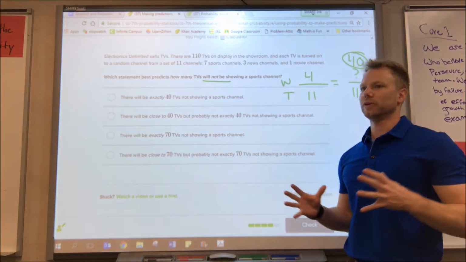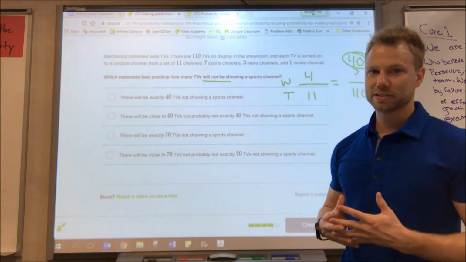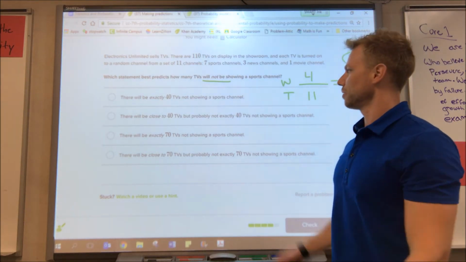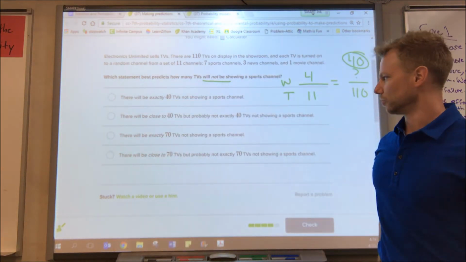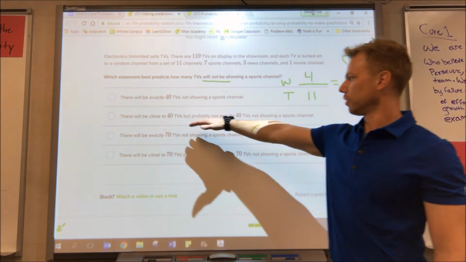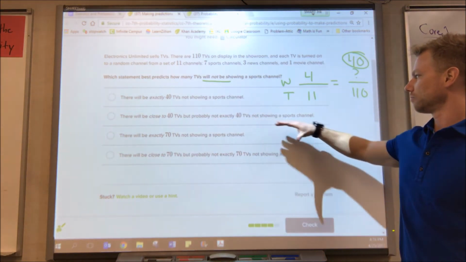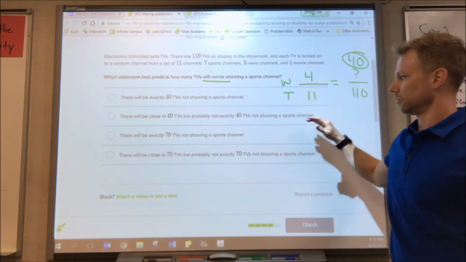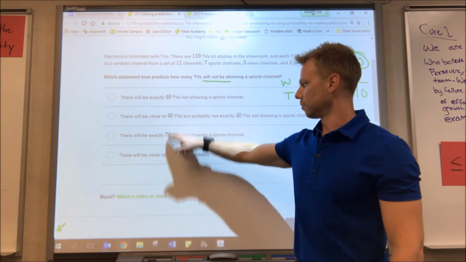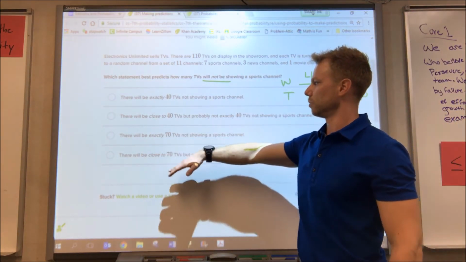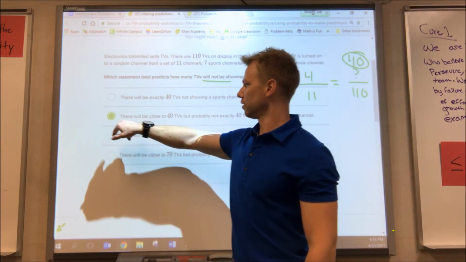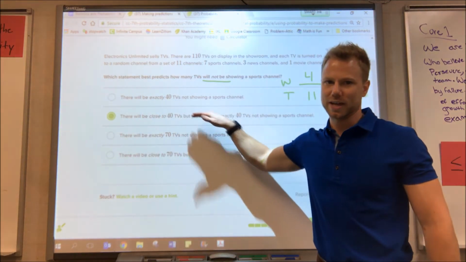Now the thing about probability is it's a really good estimate and a pretty accurate estimate, but we can't say it's exact. So it can't be the first one. It says there will be close to 40 TVs, but probably not exactly 40 TVs showing a sports channel. And then these two are talking about 70. Well, we didn't even get 70 for our answers, so we know it's not going to be those two. It's going to be this one, where it's close to 40, but not exactly 40.